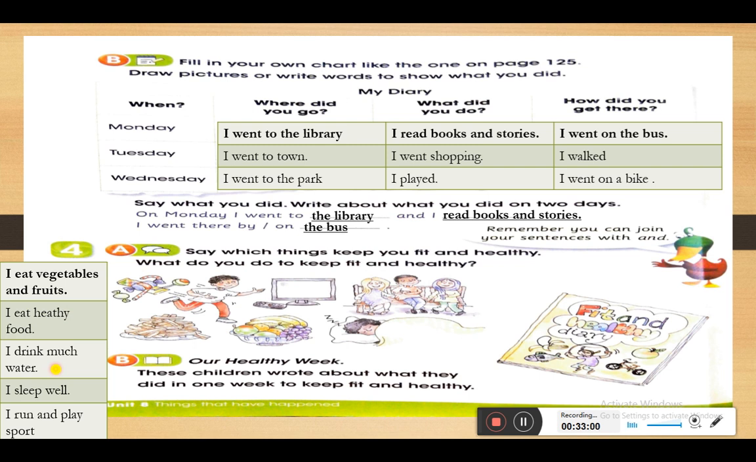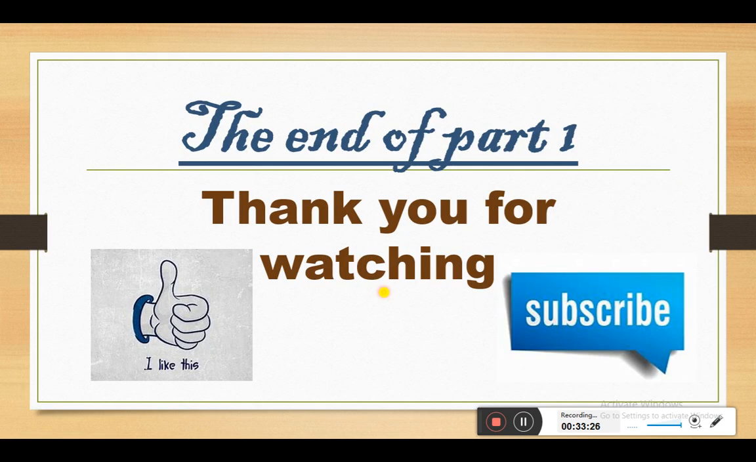Yeah, that's very good. Some people are telling me that I brush my teeth. Yes, that's something that is very good. I sleep well. Yeah, that's very good of you. I run and play sport. Yeah, thank you very much. So, they are the things that most people do to keep fit and healthy. And this is the end of part 1.